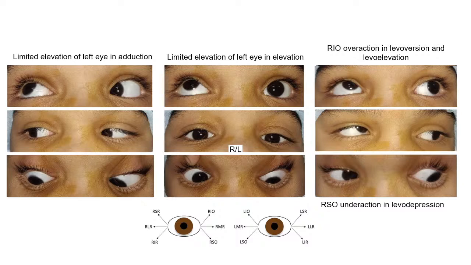Now, if you have this kind of picture, mostly there is no doubt, but the most common differential at this stage is 2. What are those 2 differentials? Ma'am, monocular elevation deficit.